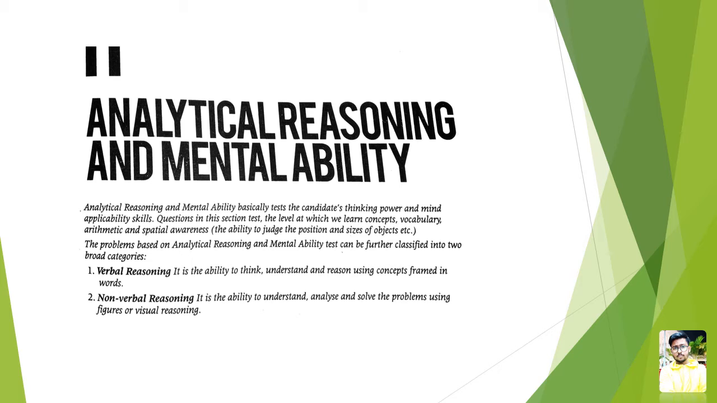It says that analytical reasoning and mental ability basically tests the candidate's thinking power, mind, and applicability skills. Questions in the section test the level at which we learn concepts, vocabulary, arithmetic, spatial awareness, and the ability to judge the position and sizes of objects, etc. The problems based on analytical reasoning and mental ability can be further classified into two broad categories. The verbal reasoning is the ability to think and understand reasons using concepts framed in words.